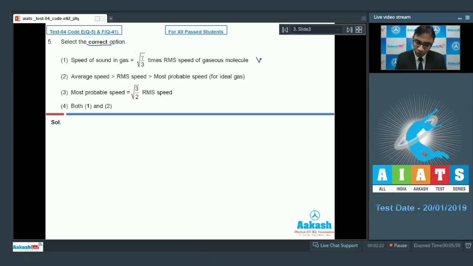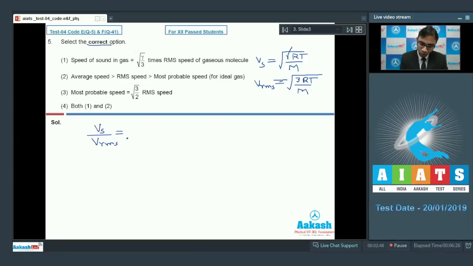We know that the speed of sound in any gas is root under gamma RT by M, and the RMS speed of gaseous molecules is root under 3RT by M. If I divide the velocity of sound by the RMS speed, since RT by M is the same, they will cancel out, and only gamma by 3 remains. So yes, option number 1 is the correct one.